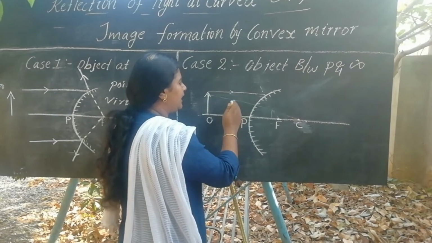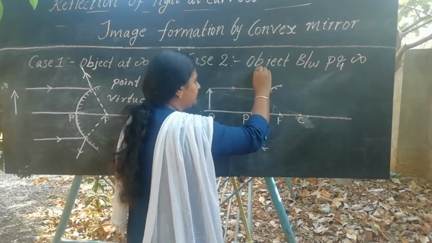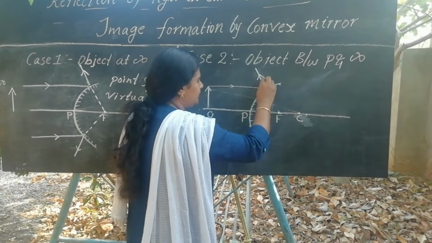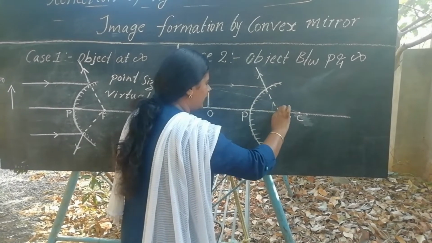Now any ray that is incident on the mirror gets reflected in such a way that it appears as if it is coming from the focal point.